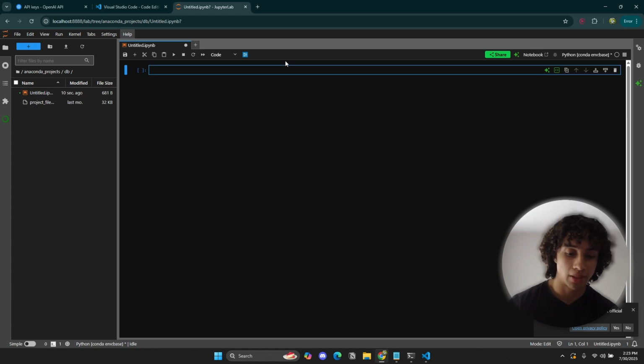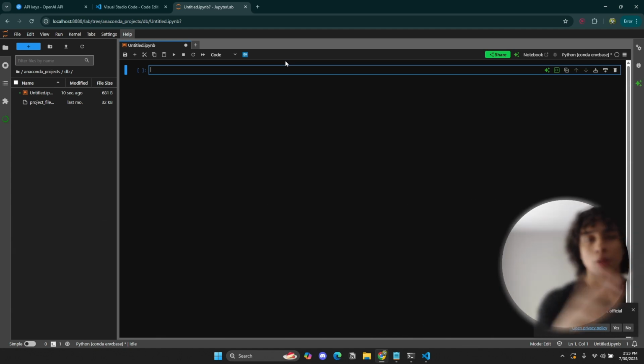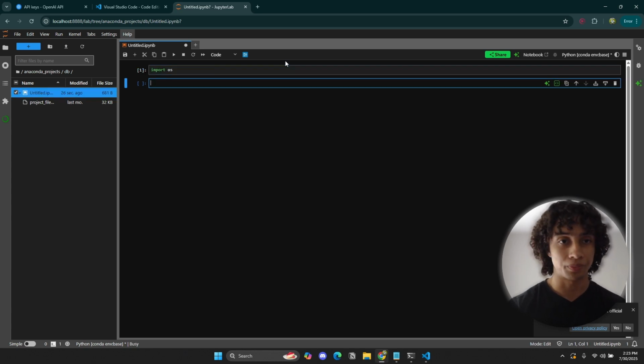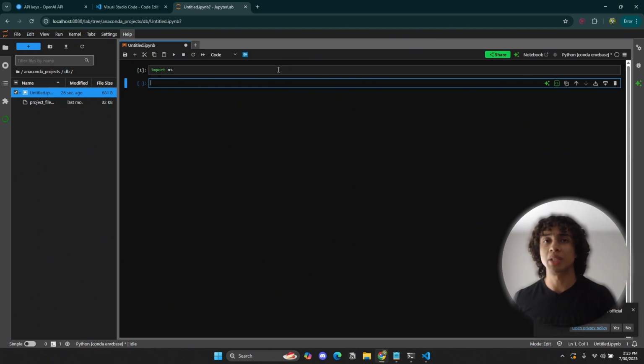Once you do that, how do we actually access the API key from our code? Well, there are a couple of libraries that we want to use. Number one, we want to import os. By the way, if you get an error whenever you're importing something, just copy and paste that error into ChatGPT or Google it. It's most likely the case that you don't have that library installed, and you just have to look for the command depending on whether you're using Windows or Linux.